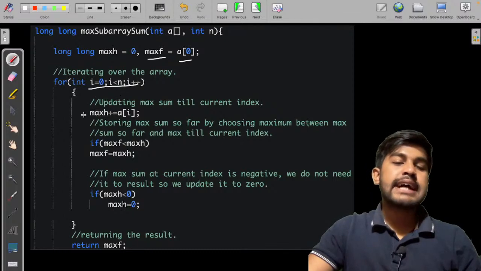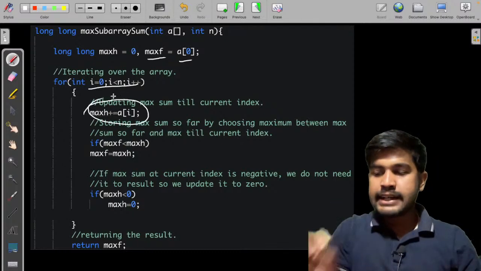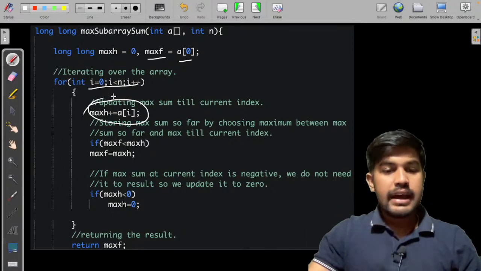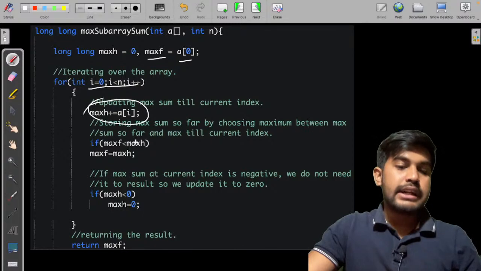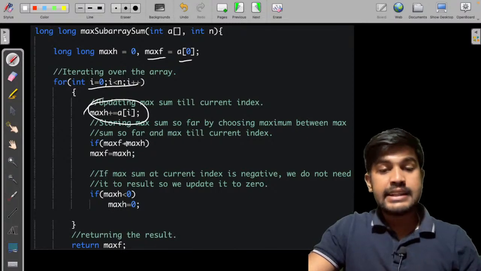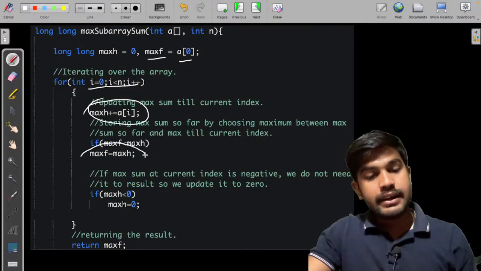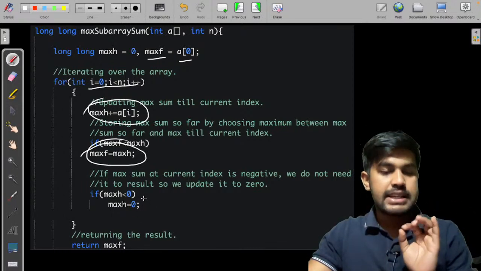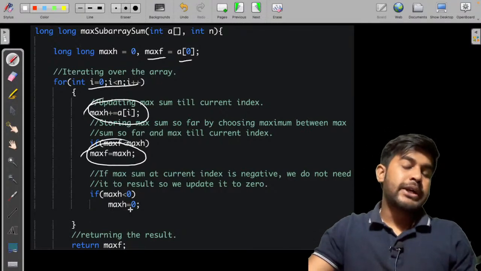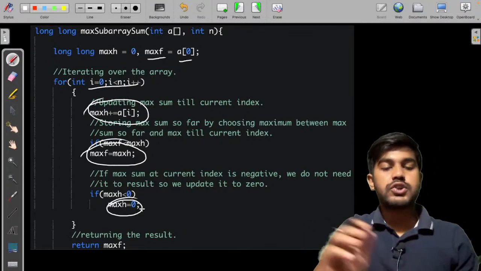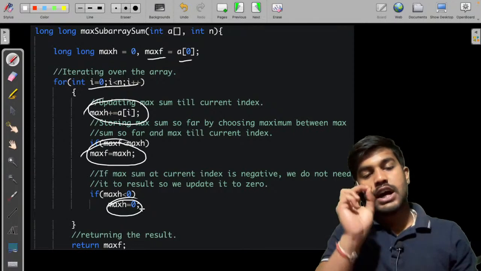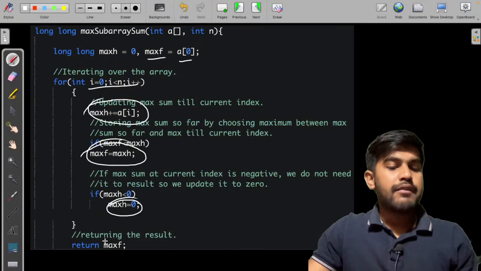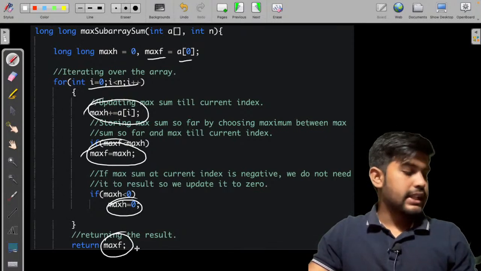What I did was I started adding the values. I started collecting the notes and the money I am getting. Then if the money collected till now is greater than the maximum I have, I update the amount. Now suppose a thief comes and I fall into debt. Then I would reset this counter to 0, and again start moving forward from the next step. Now I would return the maximum. This is what is there.